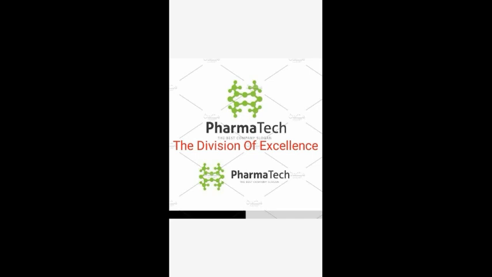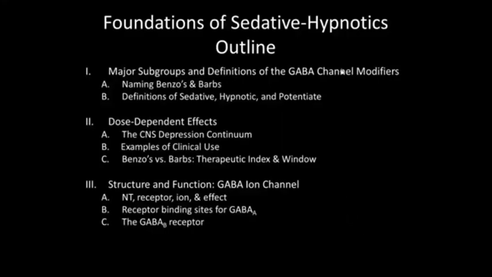So let's start Part 2 of sedatives and hypnotics. In it we see the benzodiazepines and other sedative hypnotics. So let's start. The first is the classification of benzodiazepines. In the classification of benzodiazepines, the first one is hypnotic. The first is long-acting benzodiazepines, and the examples are flurazepam, diazepam, nitrazepam and flunitrazepam.